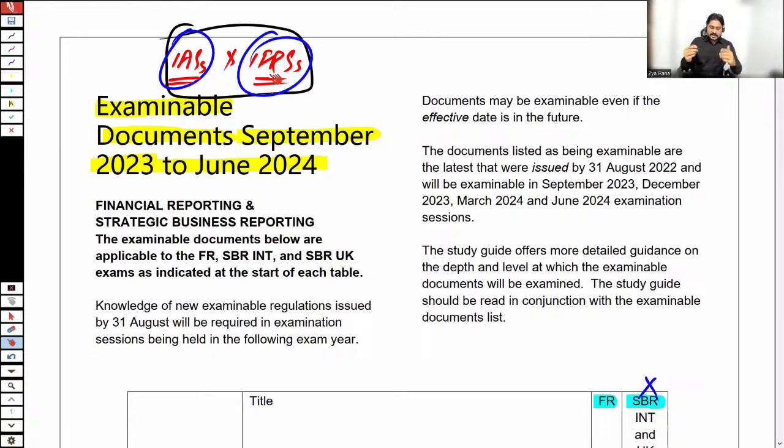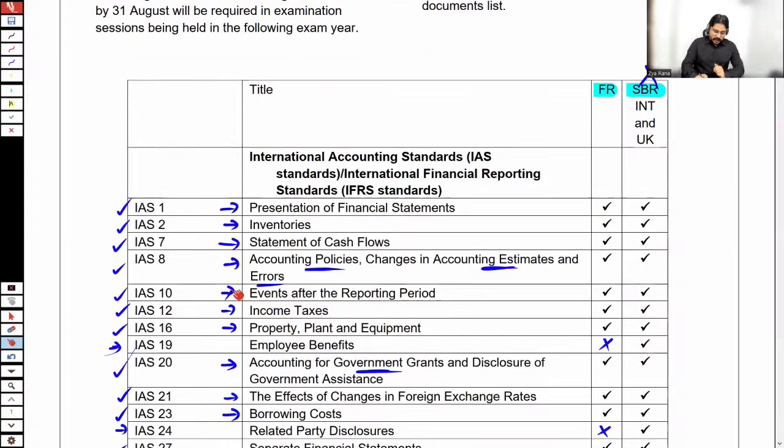And the last thing for today's session is how we are going to cover these lectures, how we are going to cover the syllabus areas. All of these standards or topics are available on the portal, and you need to study all of these standards in a sequential manner as available on the portal. Then you can follow the practice questions from your kit, from your ACCA study hub.